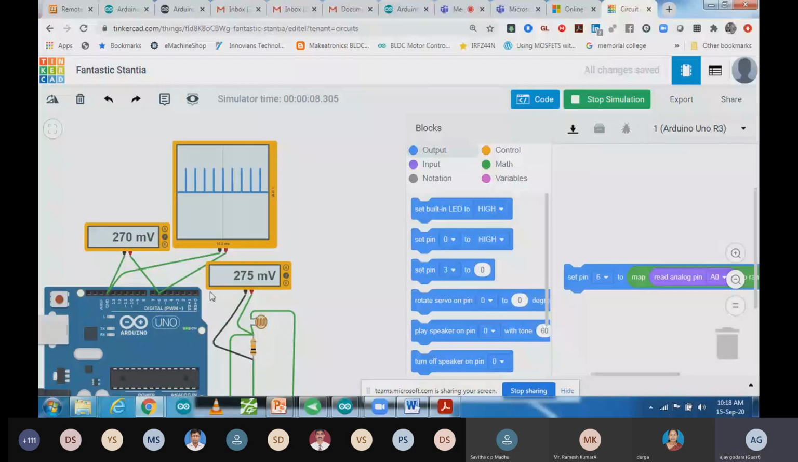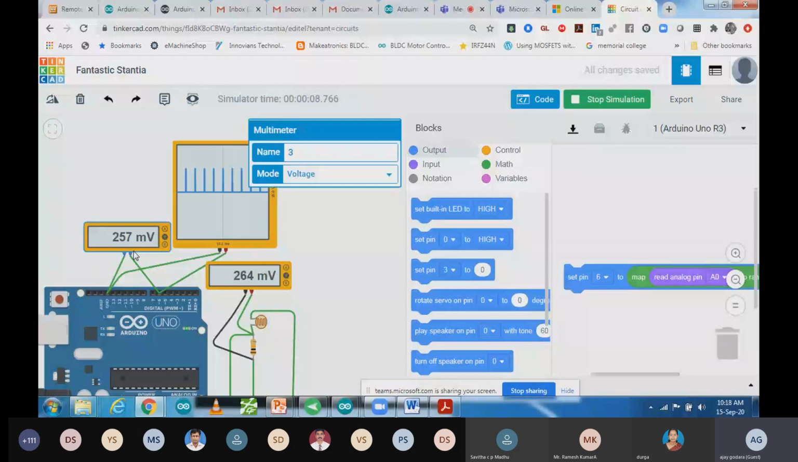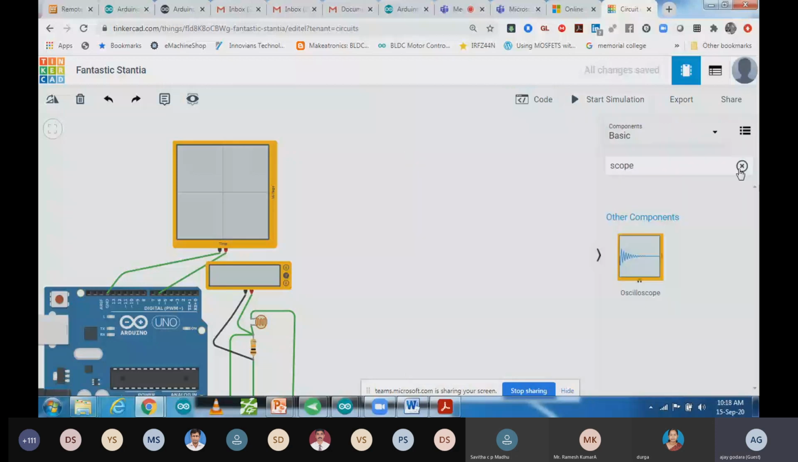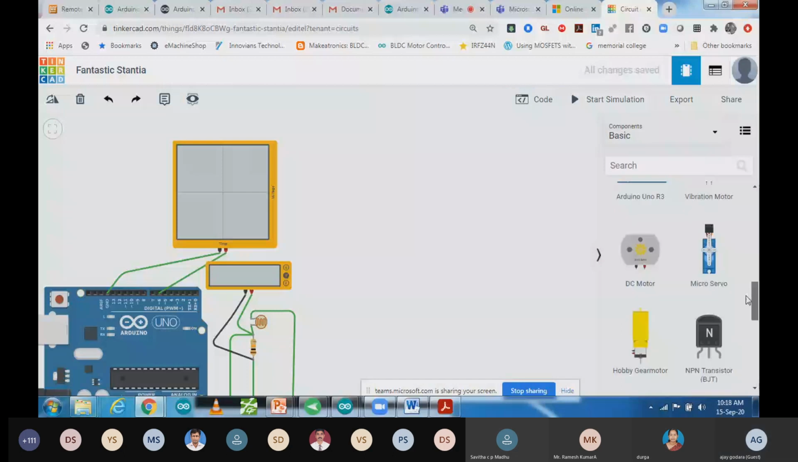In replacement of this scope or this multimeter, we can use a motor also for controlling speed. As I told you, directly we cannot use a motor in hardware, but we can check it over here. In the simulation we can use it. That is a very small motor. So I'm going to connect it on pin number 6. So on pin 6 we have connected the motor for output. Now you can see the RPM over here, that is 200 RPM.